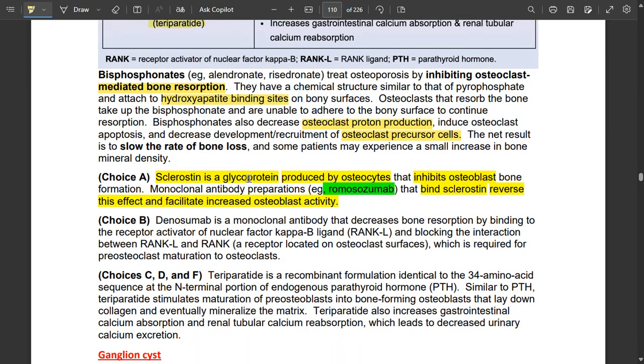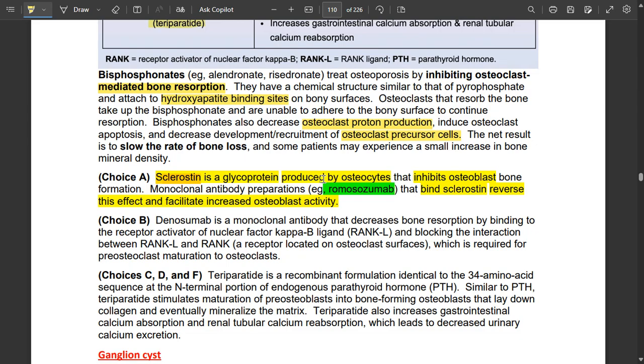Now, sclerostin. What is sclerostin? It is a very new topic for me, so let's talk about it. Sclerostin is a glycoprotein produced by osteocytes that inhibits osteoblast formation.